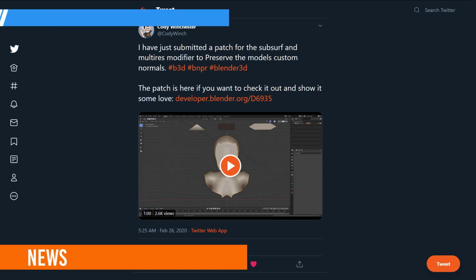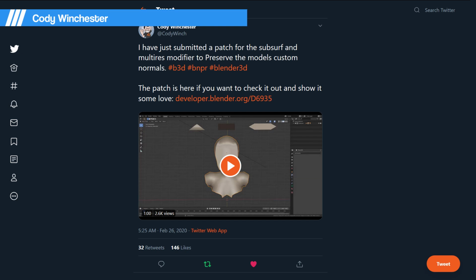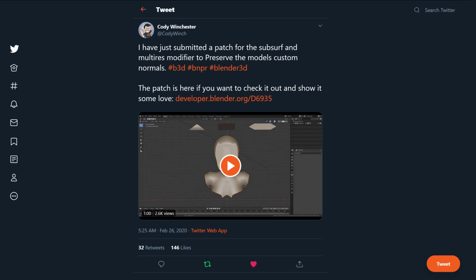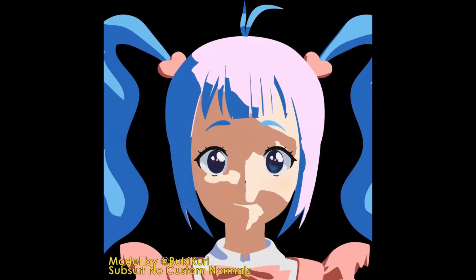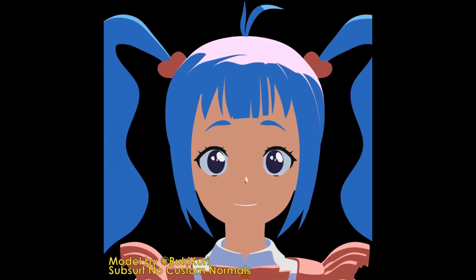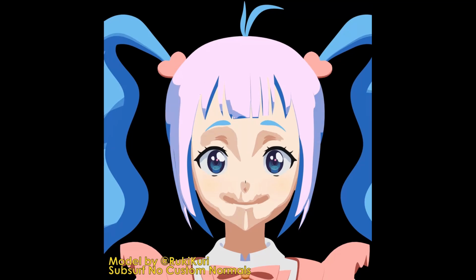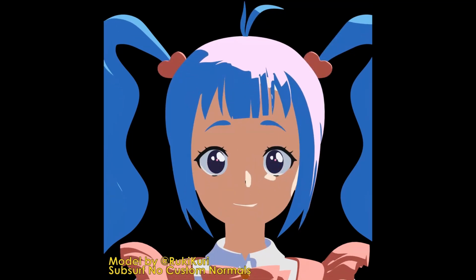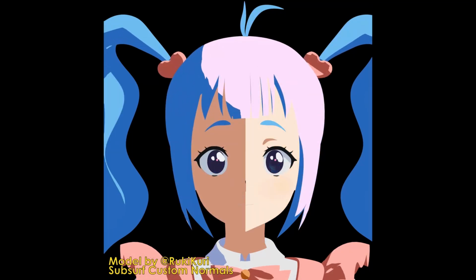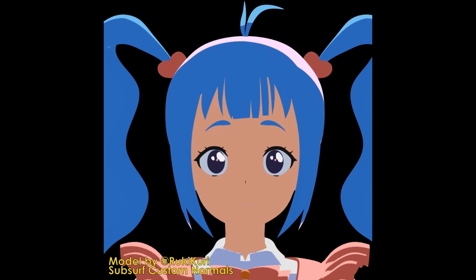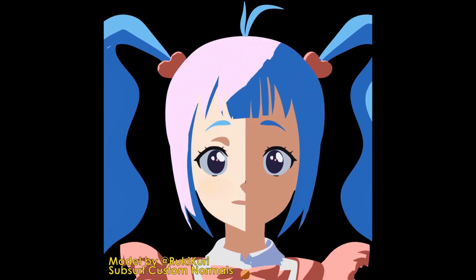All the news today in this show is brought to you by our favorite NPR developer, Cody Winchester. First up, here's a new patch to preserve and interpolate vertex normals when subdivided. Before this patch, your custom normals with subdivision modifier looked like this, losing all the edited vertex normals. Yuck! With this patch, your painstakingly edited vertex normals will remain as in the unsubdivided model.